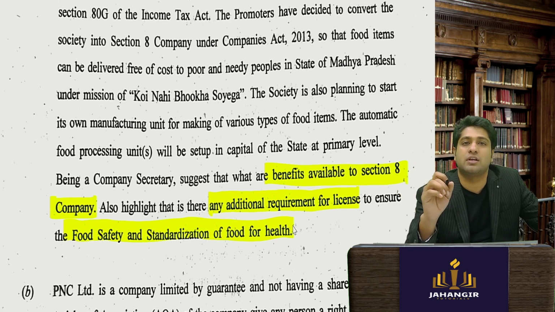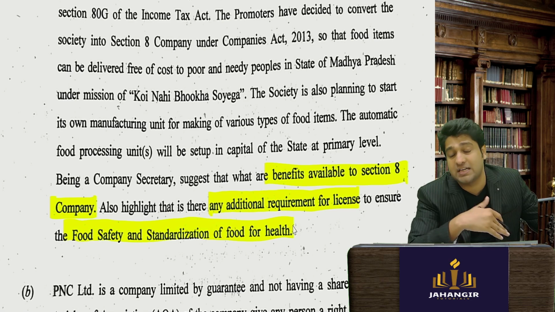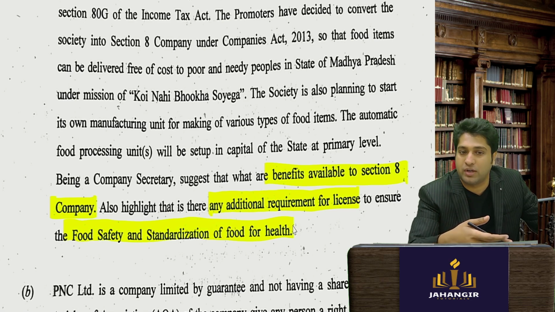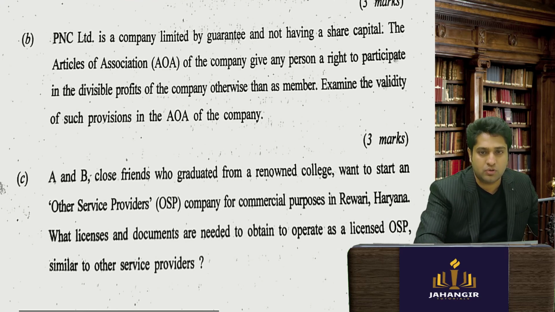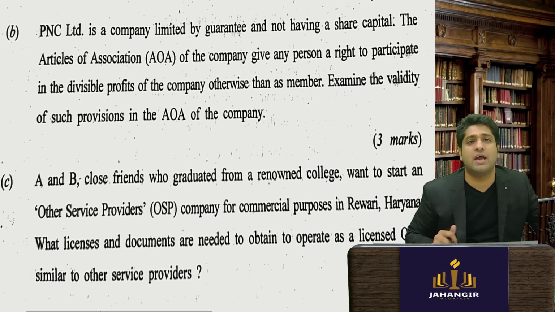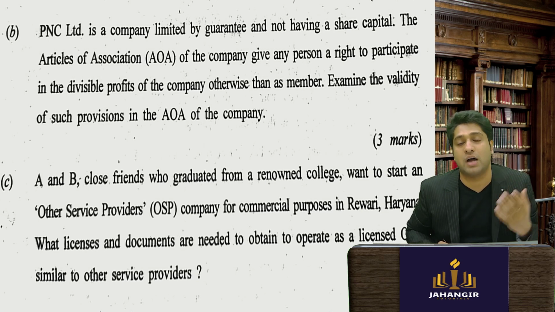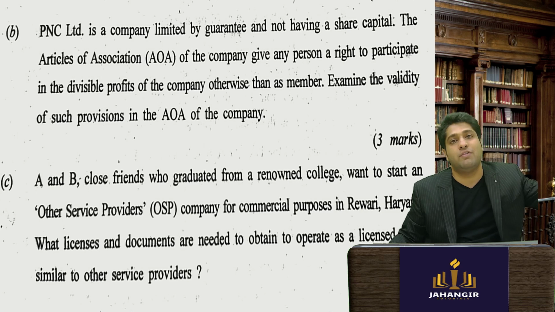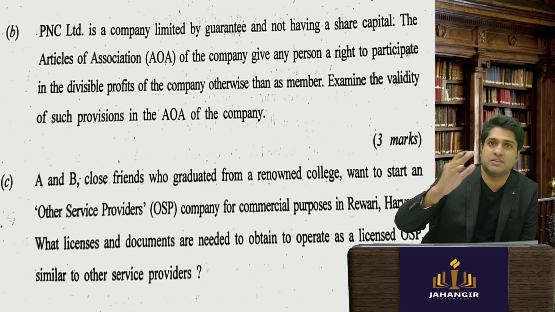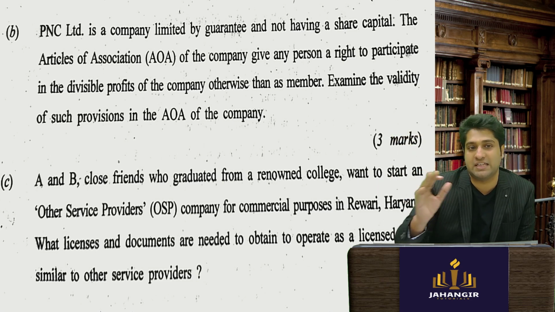These additional requirements could be with respect to compliance of safety standards, with respect to the location, etc. Okay, and your FSSAI license is also of different categories depending on how big the turnover or the outlet is. Accordingly, the level of compliance will increase, whether it is a basic license, a state license, or a central license for FSSAI.